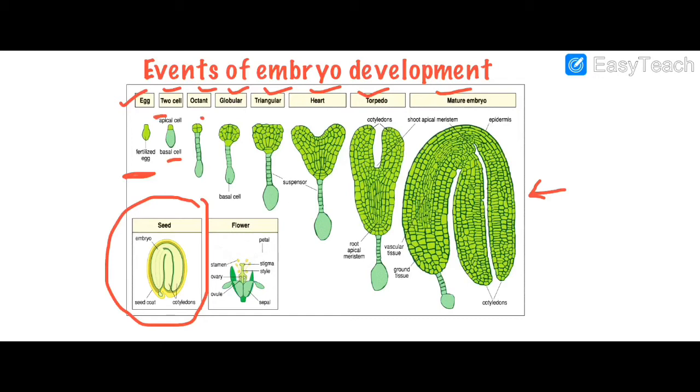Apical cell will go on dividing, right? Basal cell will remain at the base. That's why its name is basal cell. Apical cell will give the structure of globule. That's why globular, then triangular, then heart shape.